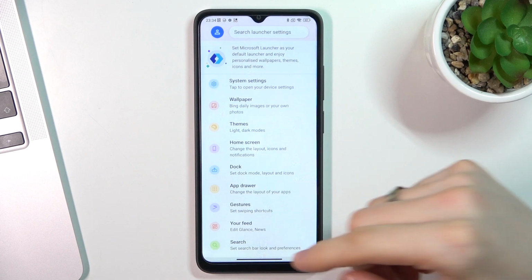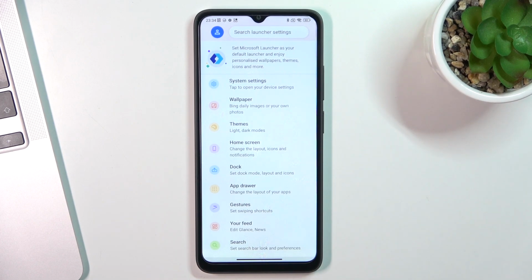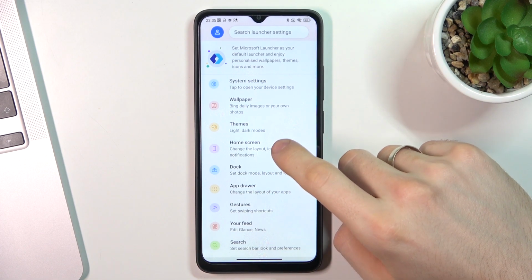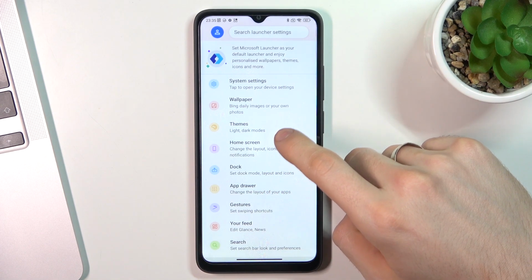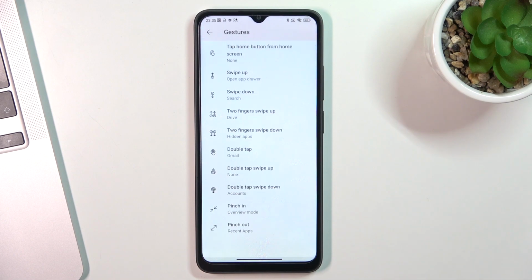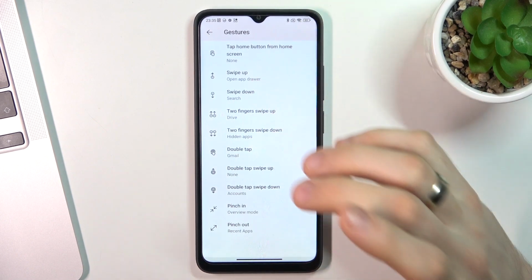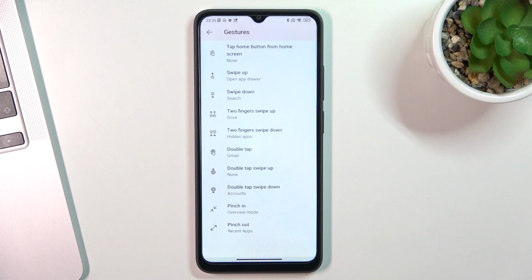Okay, so when I need to be really productive and fast in my moves, I am using gestures, and I think that this is the killing feature of this launcher, because using this gestures feature, you can open any application you need using that gesture.